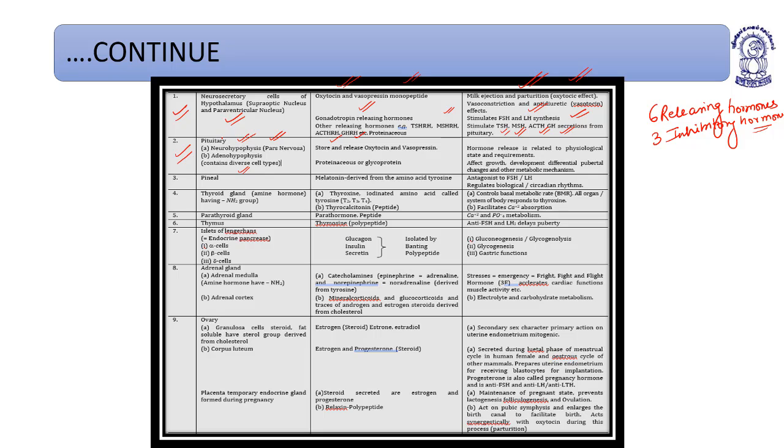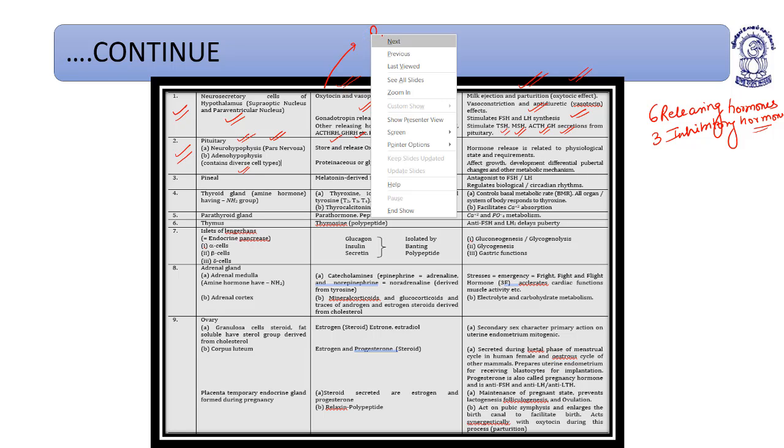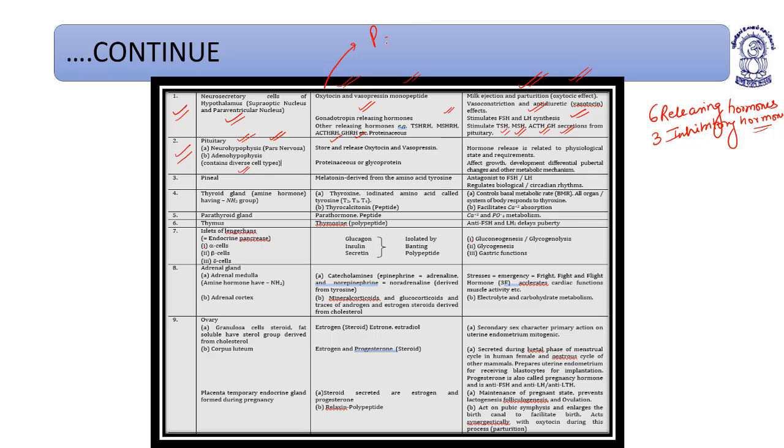Basically, the paraventricular nucleus forms oxytocin, and the supraoptic nucleus forms vasopressin.